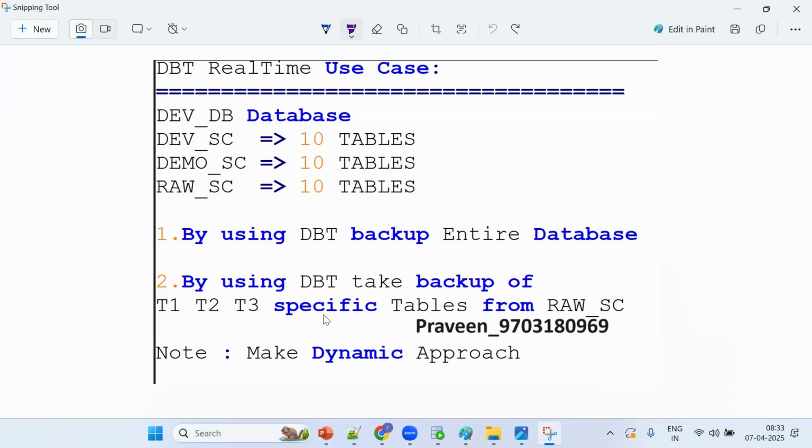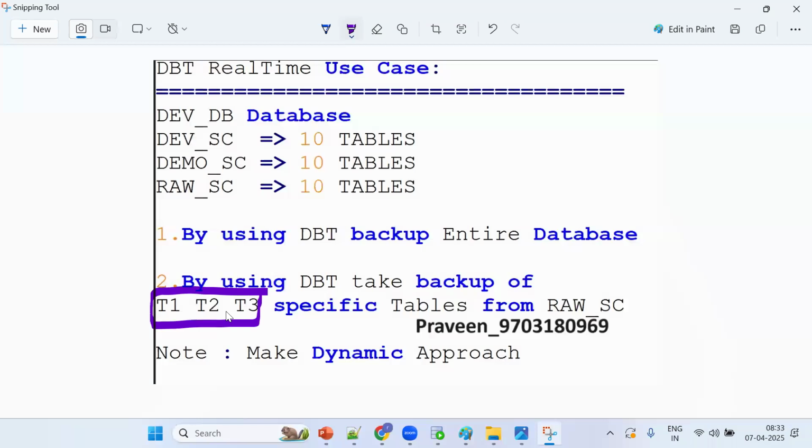Next task: from a particular schema, we have to take a backup of 3 tables. Suppose they want to go for the raw schema. If I take the entire schema backup, what will we get? We'll get all the 10 tables. But they want only 3 tables. So first, a new database should be created and a new schema should be created.